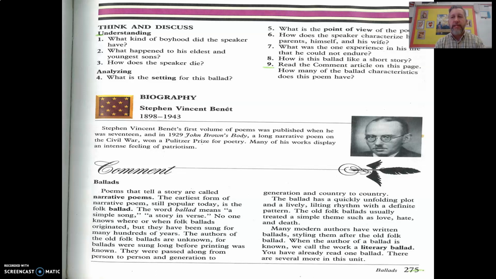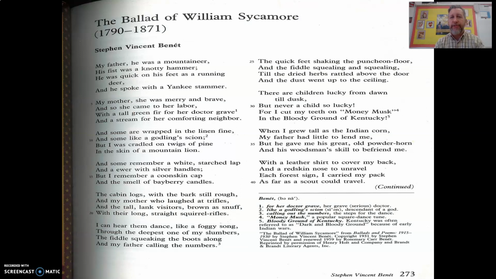Now, think about 1922. It was coming off World War I, which you heard about last week and are continuing to study in world history right now. After a war, particularly a war that we win, there tends to be a very high amount of patriotism. So that could be a reason why there was some patriotism present in this poem as well. So, the Ballad of William Sycamore.